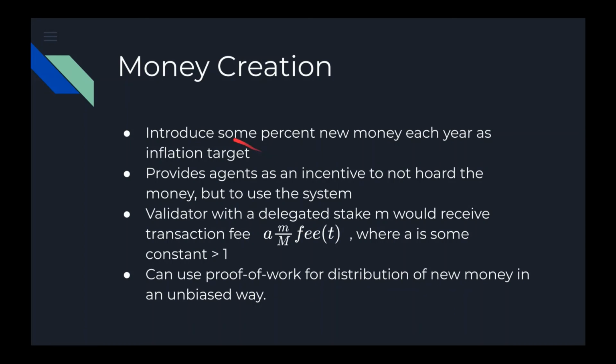So what we do is introduce some percent of new money each year as an inflation target. This provides agents an incentive to not hoard the money but to use it in the system. A validator with a delegated stake M would receive a transaction fee of this amount, where A is some constant greater than 1. ABC can actually also make use of proof of work for distribution of new money in an unbiased way. The transactions could be allowed to include proof of work and receive an extra amount of stake to spend as an output.